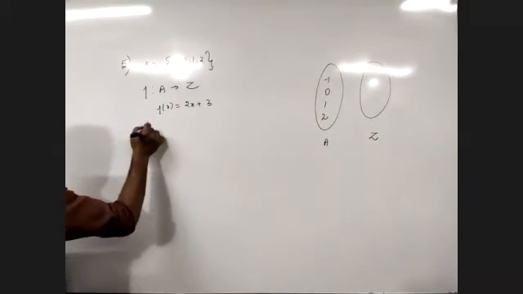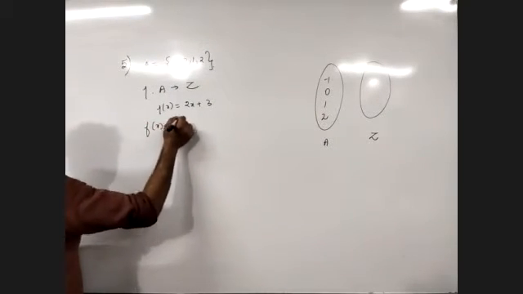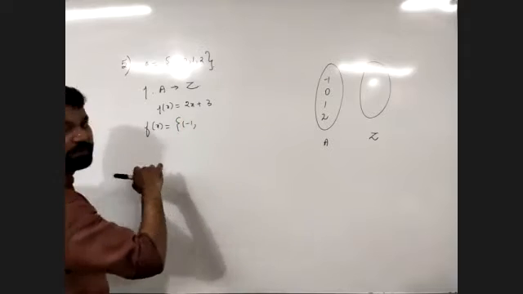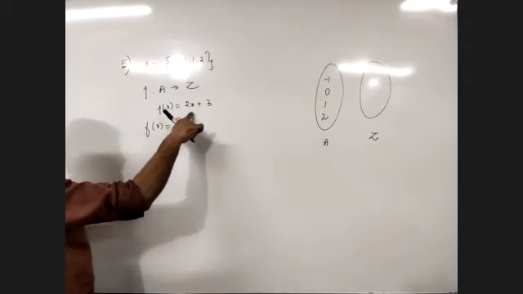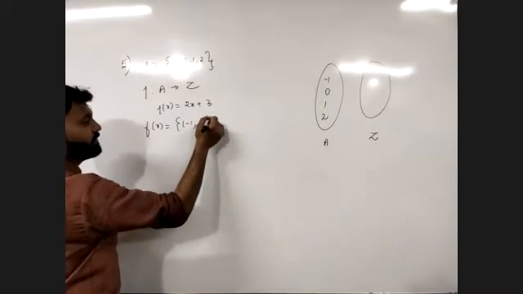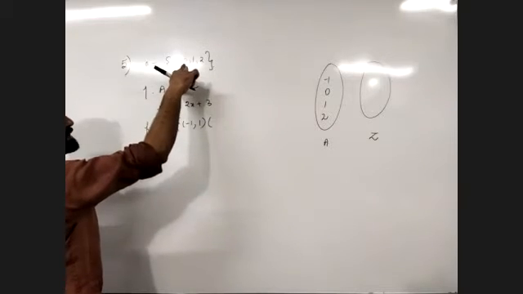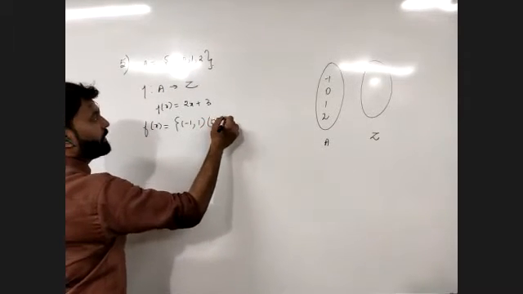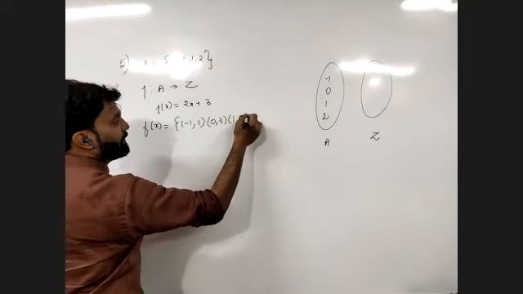So see, we can write this function f(x) as follows. When x is -1, it is -2 plus 3, which will be 1. When it is 0, it will be 3. When it is 1, it will be 5.